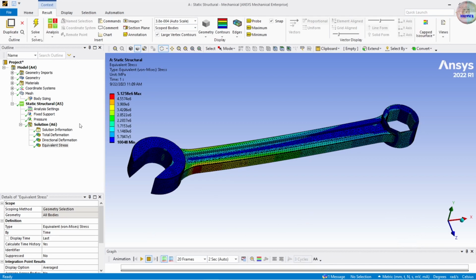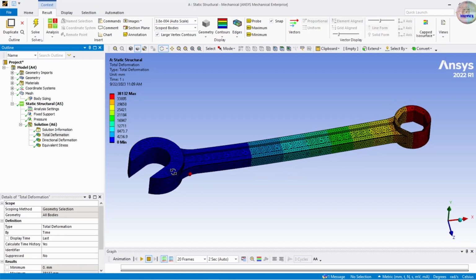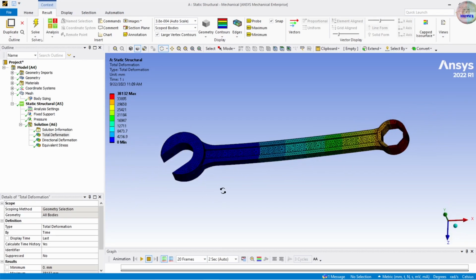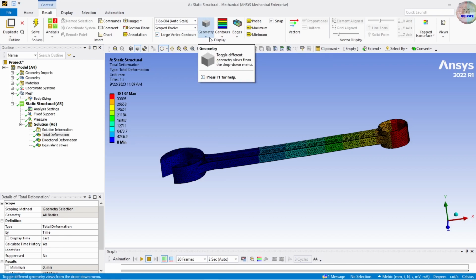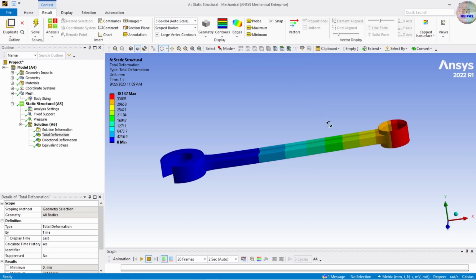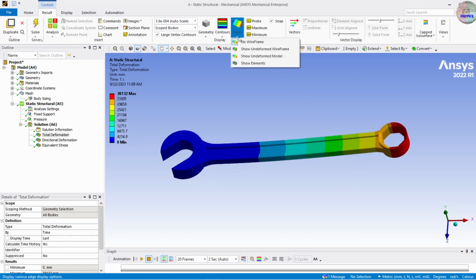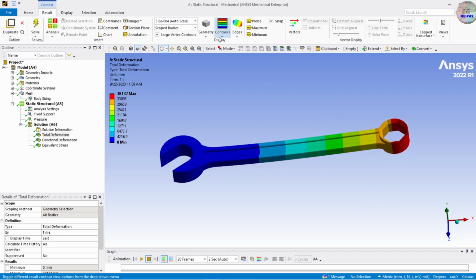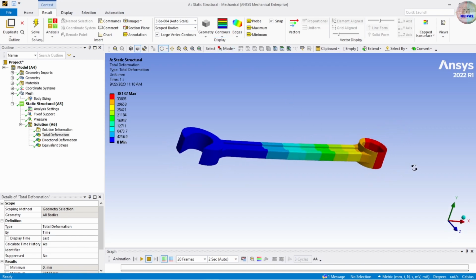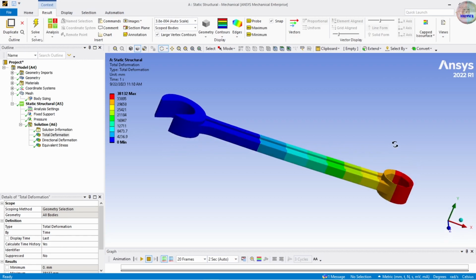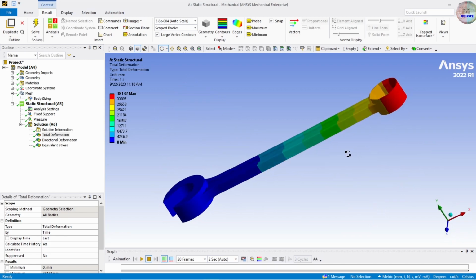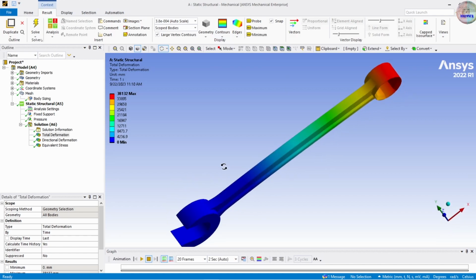First of all, total deformation. This is the fixed side, so first of all make the exterior. It's okay, no diaphragm, so no wireframe. It looks good. Smooth contour. It's good, I think.